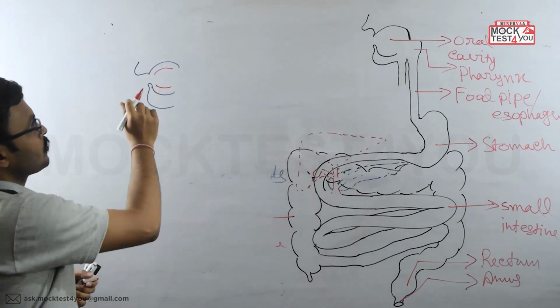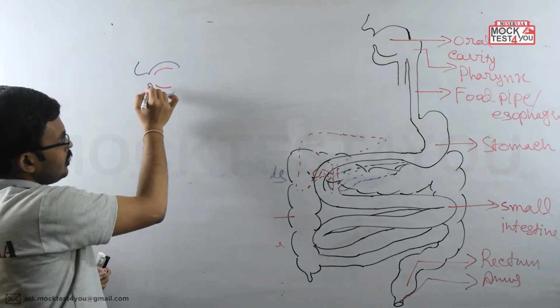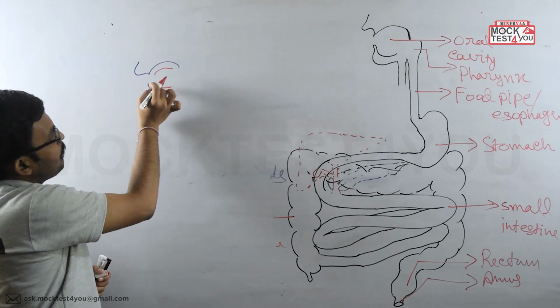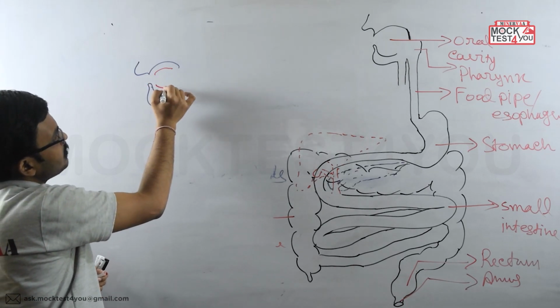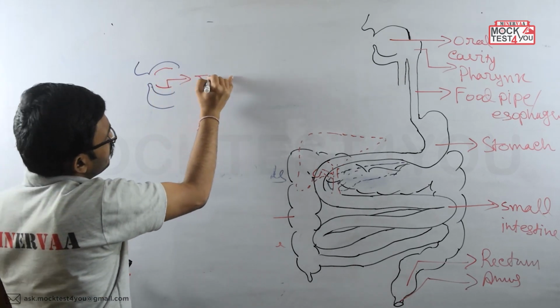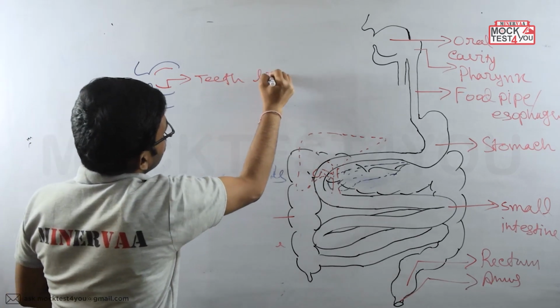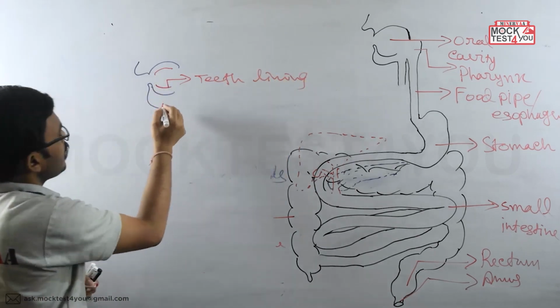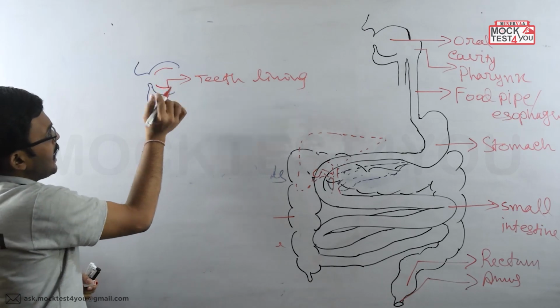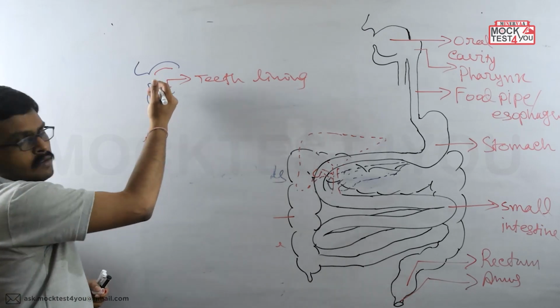So here, we'll get a small cavity between the teeth lining. Think this is the teeth lining. Now between the teeth lining and the cheek region. Now this is the cheek region.